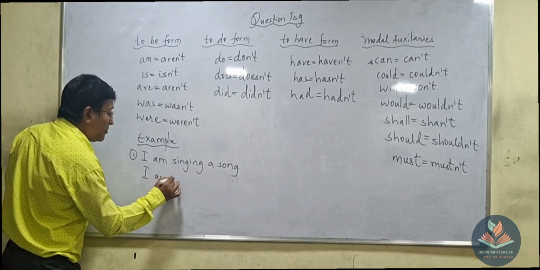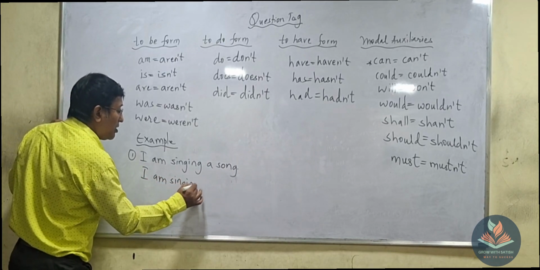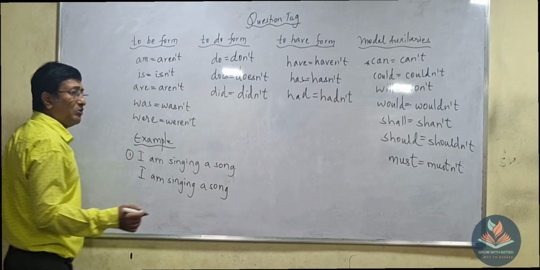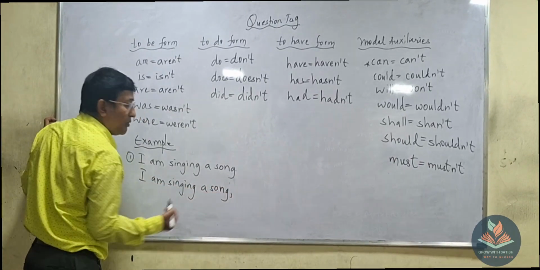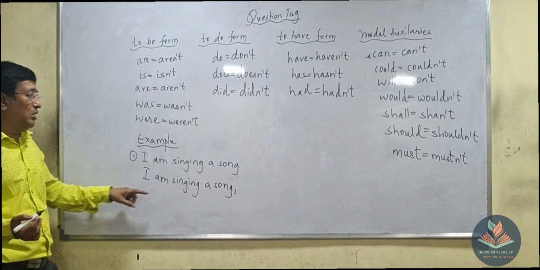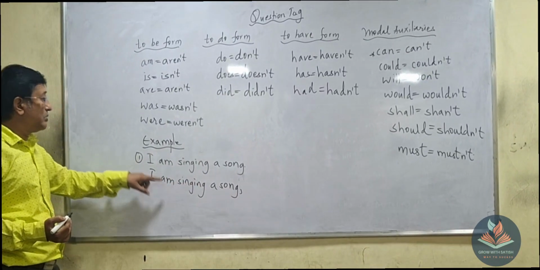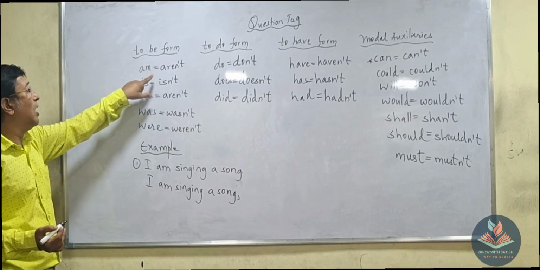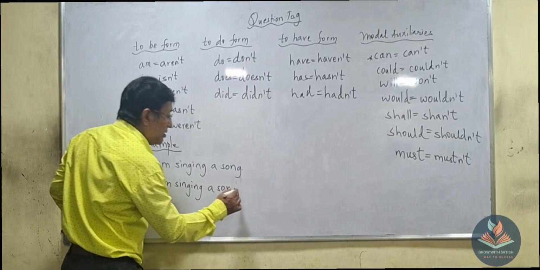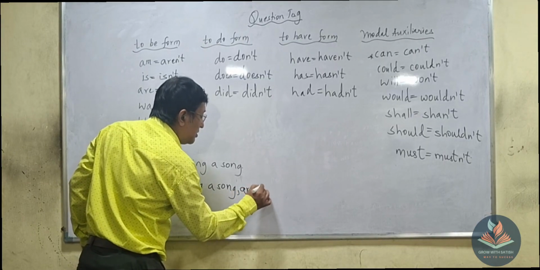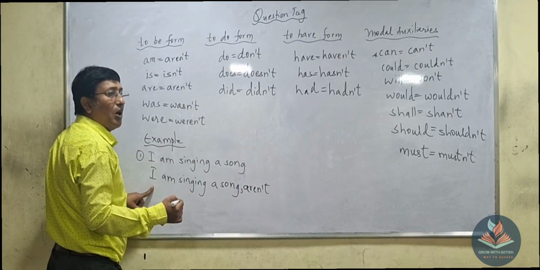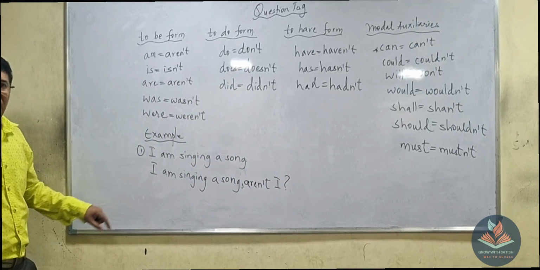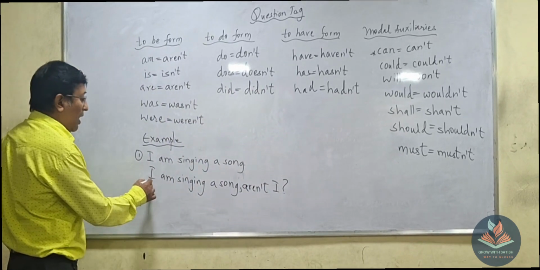First, write: I am singing a song. Now afterward you have to put a comma. After writing the statement, you have to put a comma. And what is the question tag of am? Aren't. So what is the answer we will use here? Aren't I. So the answer will be aren't I. Okay. Now what exactly do I have to do? See, I am singing a song.